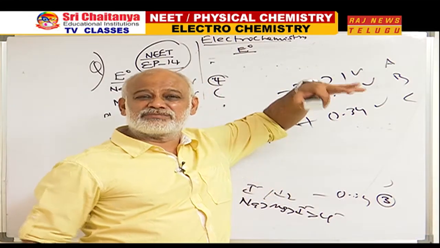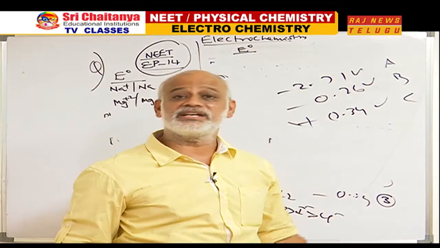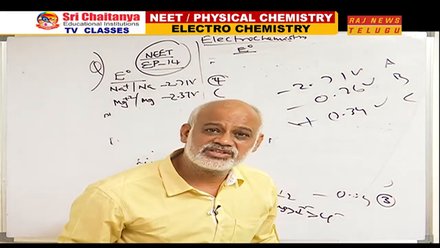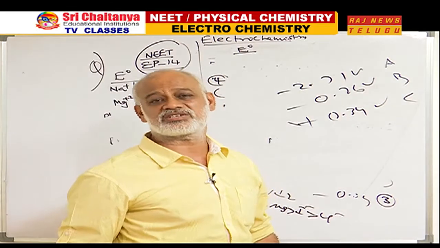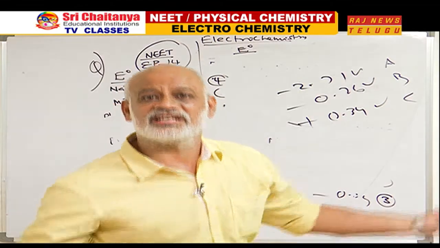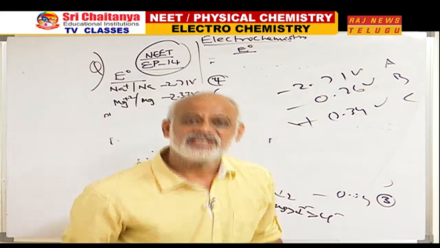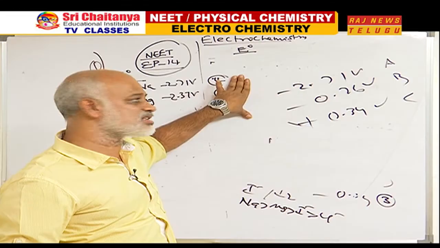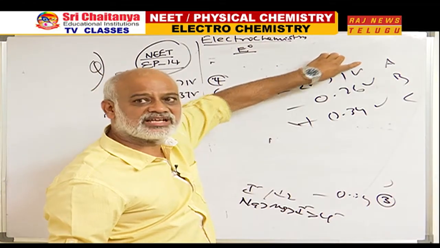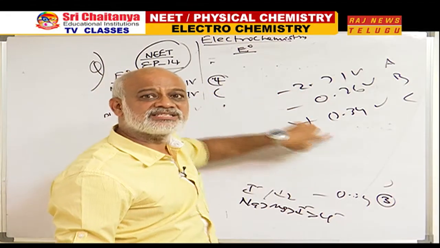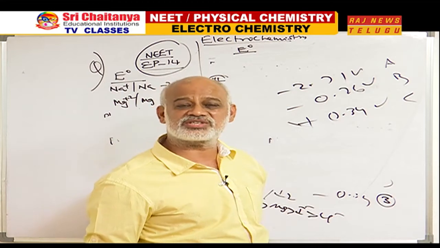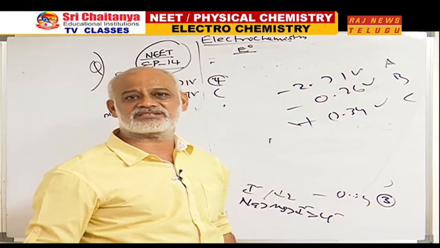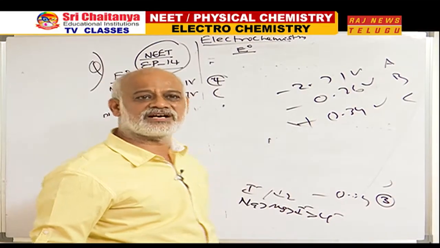Greatest negative value, least SRP, indicates what? Least tendency to undergo reduction. Least tendency to undergo reduction means greatest tendency to undergo oxidation. Anything which undergoes oxidation is a reducing agent. Thus, the one with the least SRP is the best reducing agent. A greater than B greater than C is the reducing power.